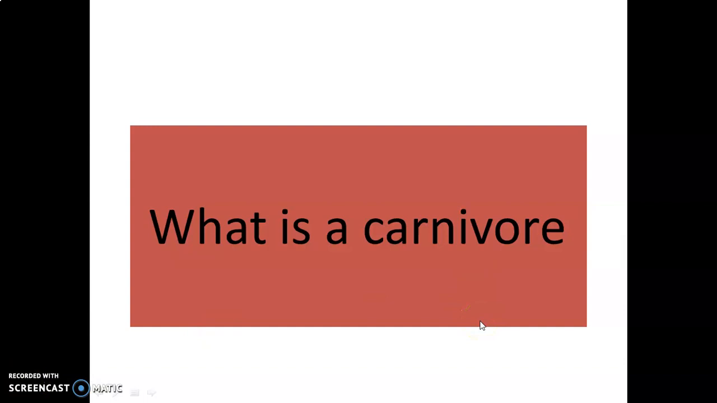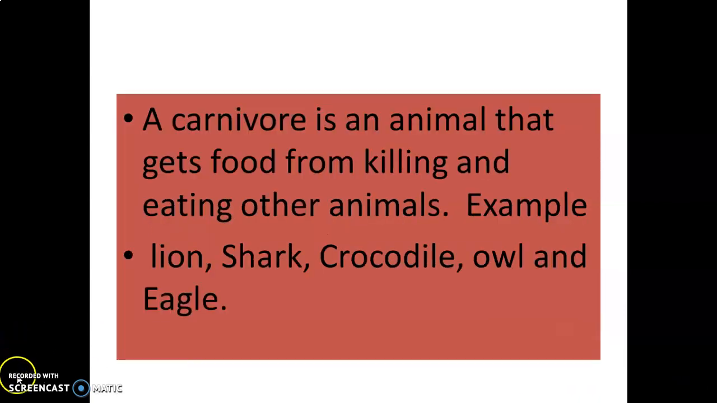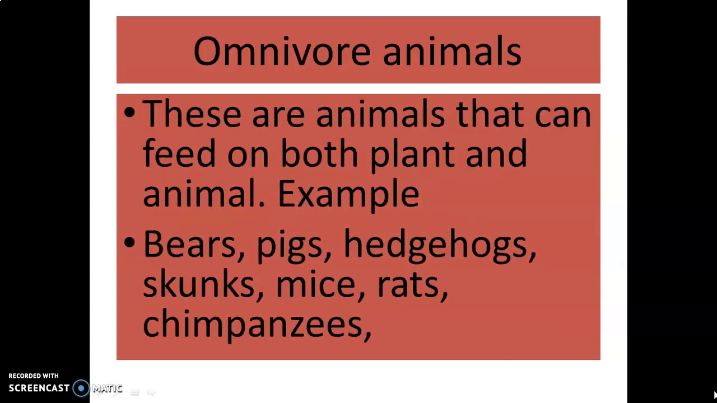Okay, so now let's understand what a carnivore is. A carnivore is an animal that gets food from killing. Examples: lion, shark, crocodile, owl, and eagle. These animals feed on other animals. So that's why they are called carnivores. Okay, let's go to another one.